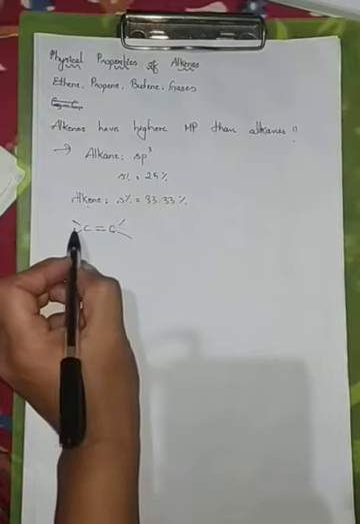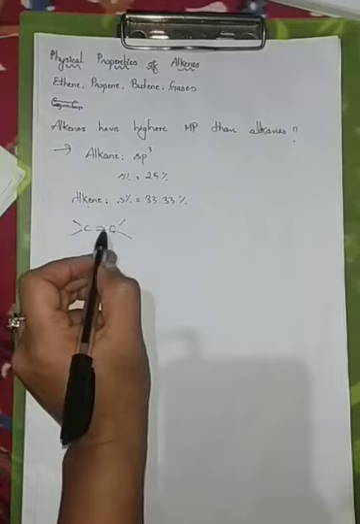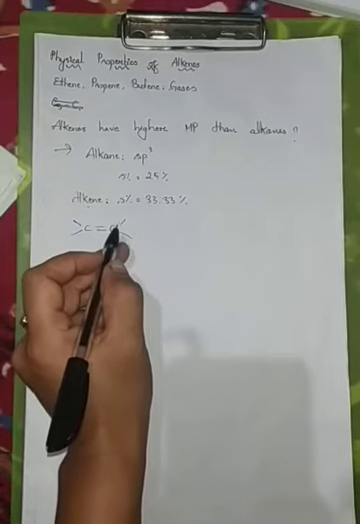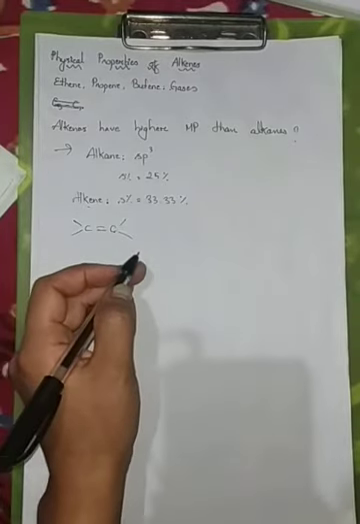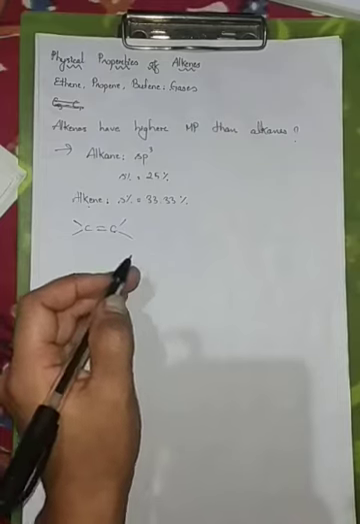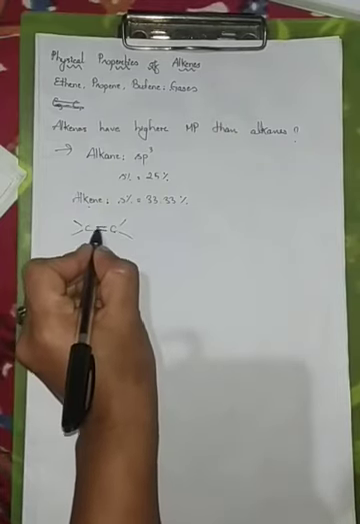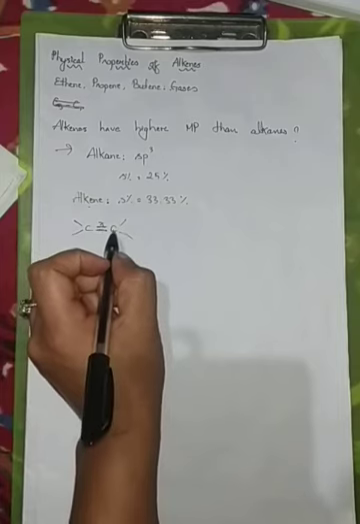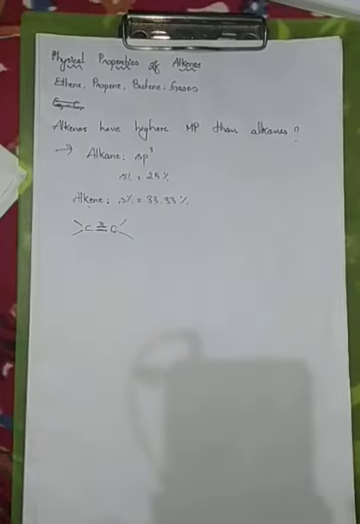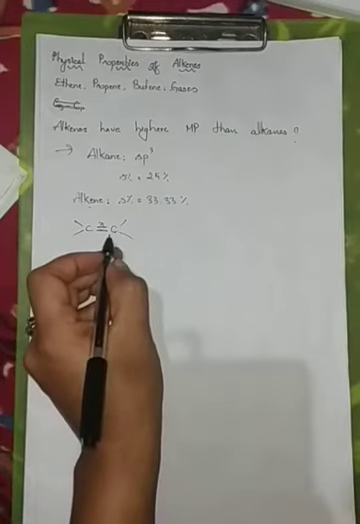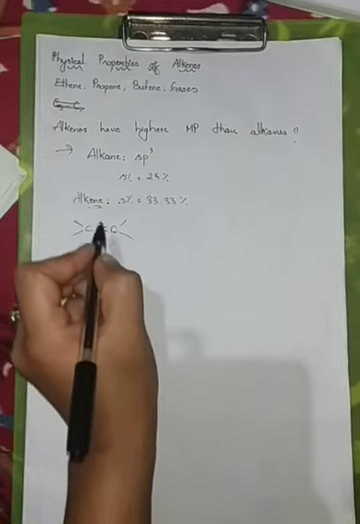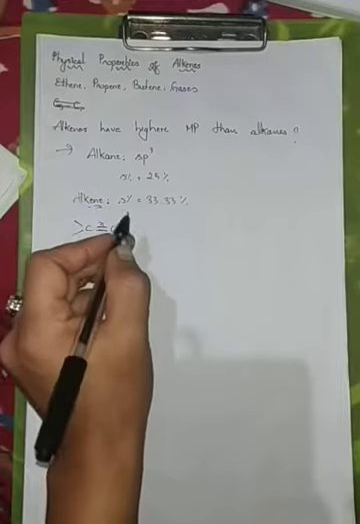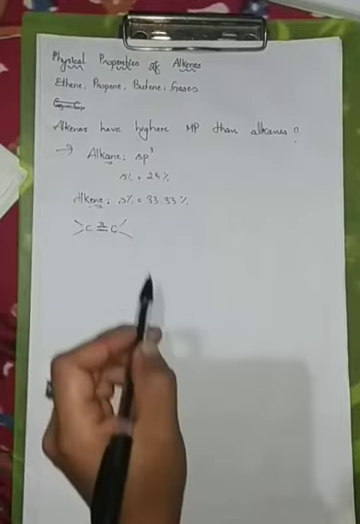Since the s character is high, electronegativity is also high, and therefore in alkenes the force of attraction is also very high, and therefore the melting point is high. Also, it is known that the pi electrons are more polarizable than the sigma electrons. Therefore, the force of attraction in alkenes is stronger than in alkanes, which makes the alkenes, the double bonded hydrocarbons, have higher melting points than the single bonded ones.